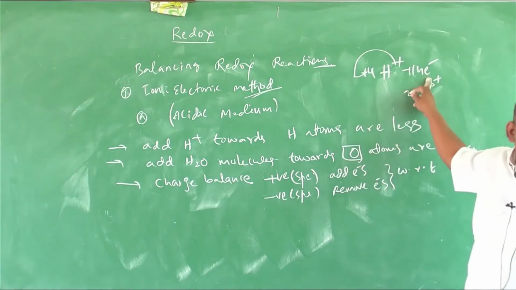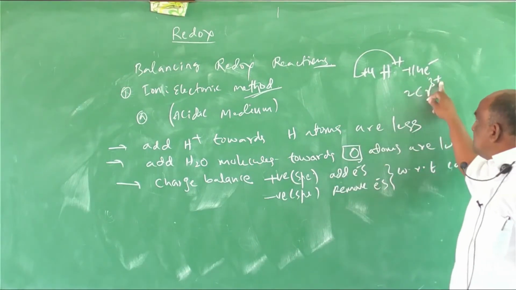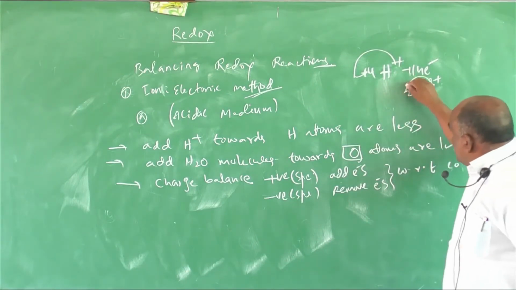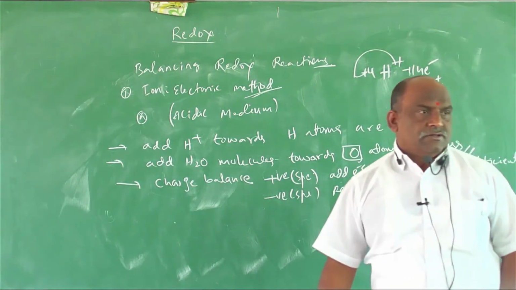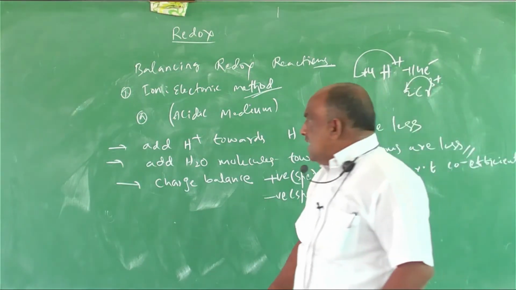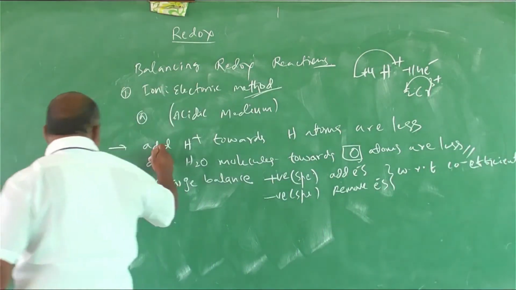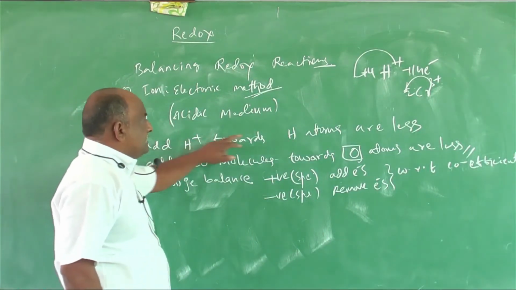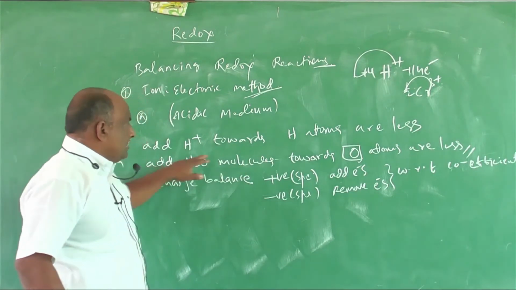Plus 6, not plus 3, because it is plus 3 into 2. Look at the coefficients. Before this step, add H plus ions towards the side where H atoms are fewer, and add water molecules towards the side where O atoms are fewer.